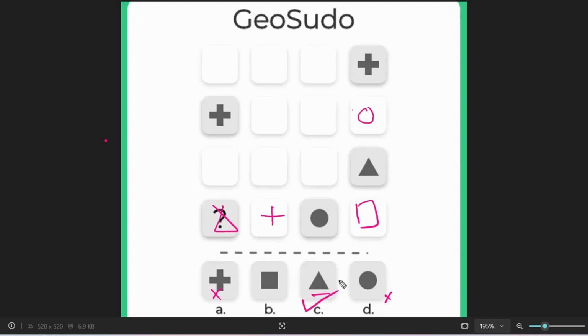I hope you understood. So option C will be the correct answer. Let me go to the next question. As much as you solve the questions, the difficulty level will increase. As you can see here, 4 rows and 4 columns are present, and in the next level you will have 6 cross 6 rows and columns. So let me show the next question.